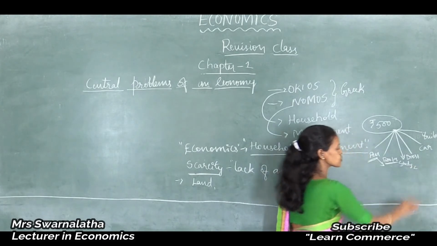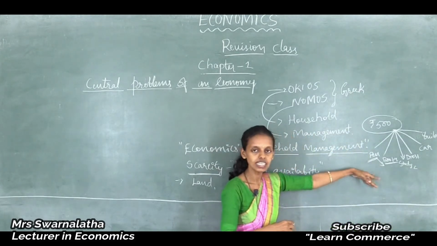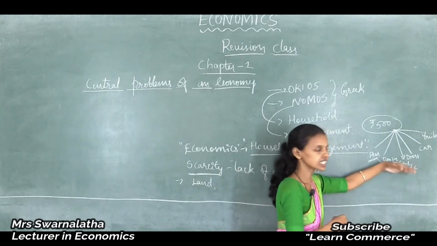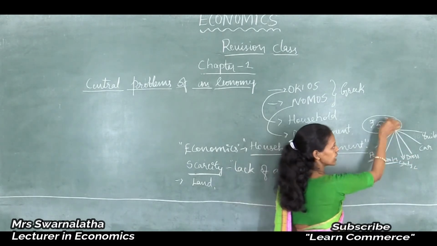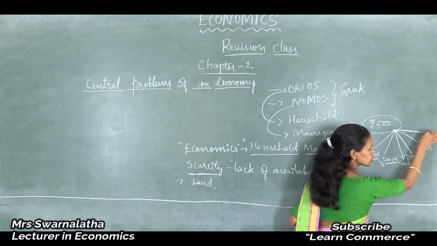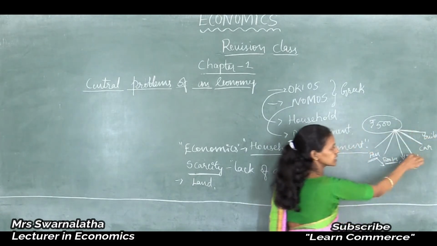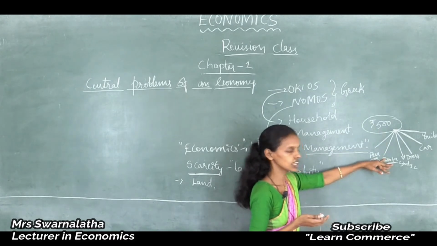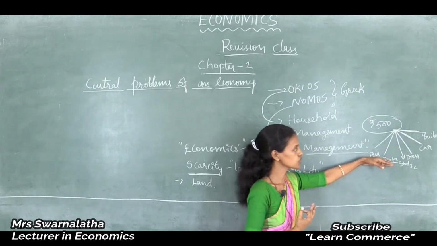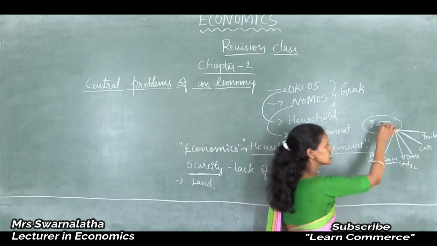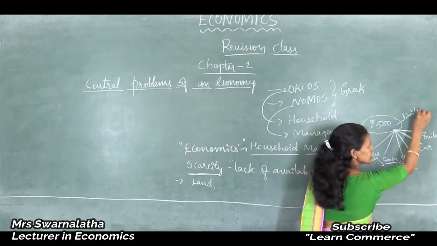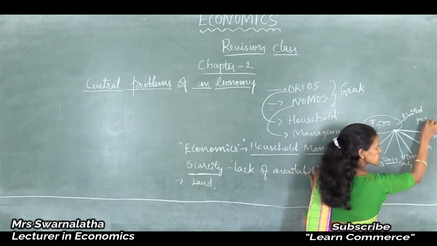As a student, your most urgent want is purchasing study materials. Pen, books or any other study materials can be bought with the 500 rupees, because as a student there is no need to build a building or buy a car. Those are all future needs. After studying, after you get a job, you can go for that. Thus this 500 rupees is a limited resource. Money is a limited resource.